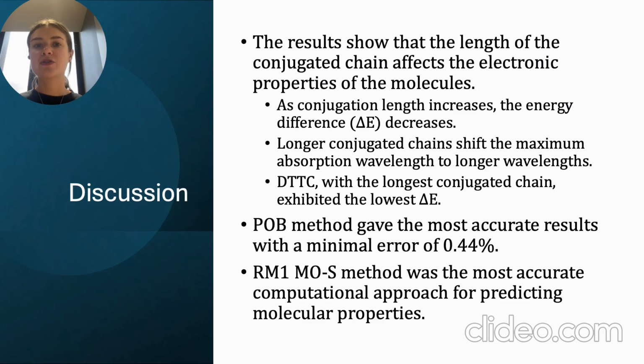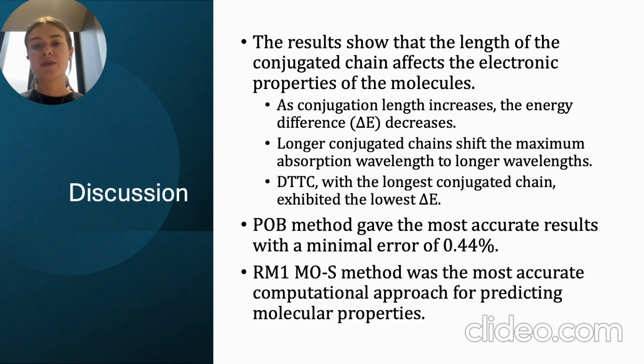So overall, here's what the results showed. The length of the conjugated chain definitely affects the electronic properties of the molecules. As the conjugated length increases, the energy gap decreases, which makes sense because a longer conjugated system means the molecule can absorb light at longer wavelengths. For example, DTTC, which had the longest conjugated chain, ended up with the lowest energy gap. This is exactly what we expected. The longer the chain, the smaller the energy gap.